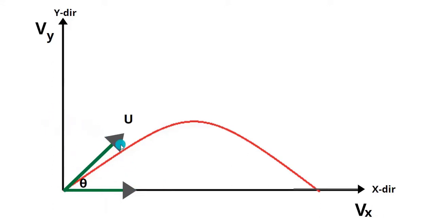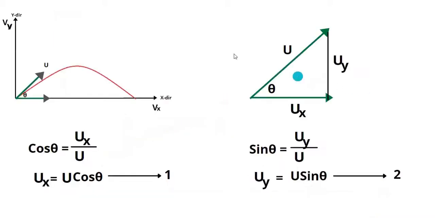If we consider this figure separately, we get a right angle triangle. Here, this is the velocity in the x direction, this is the velocity along the y direction, that is uy, and this is the velocity of the ball that he throws.